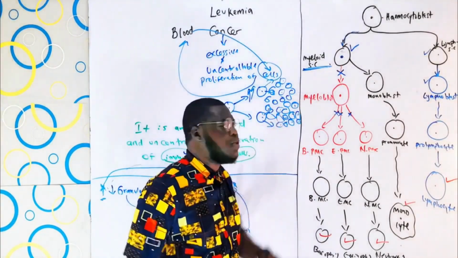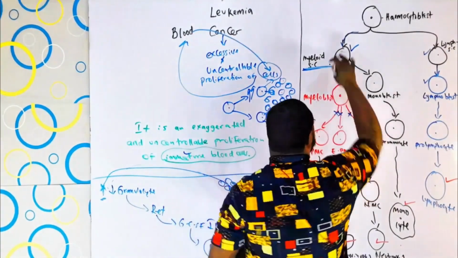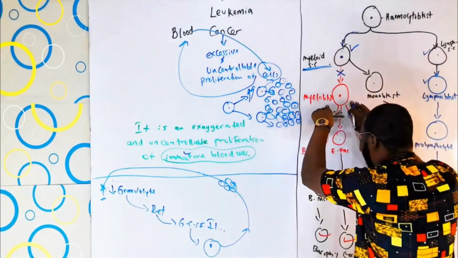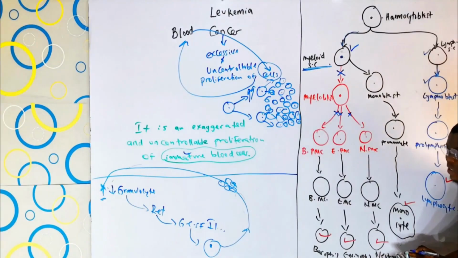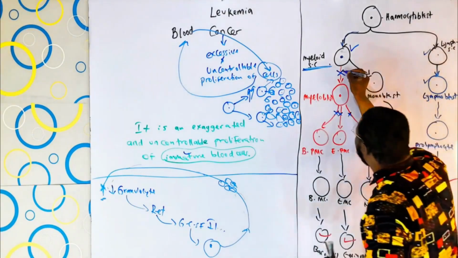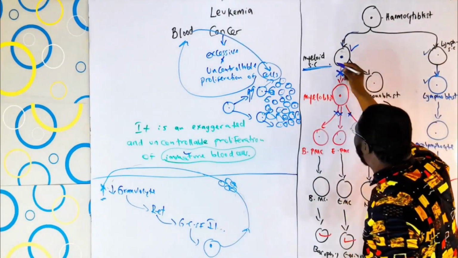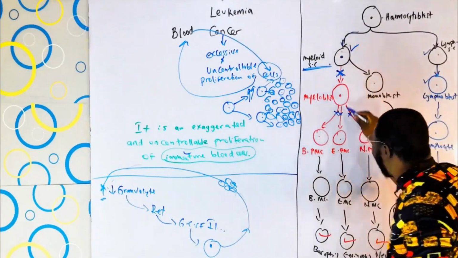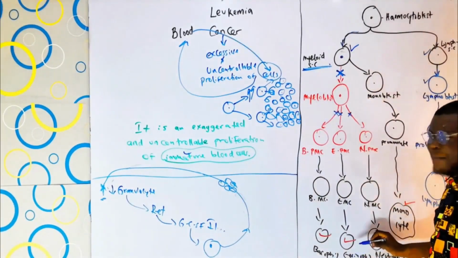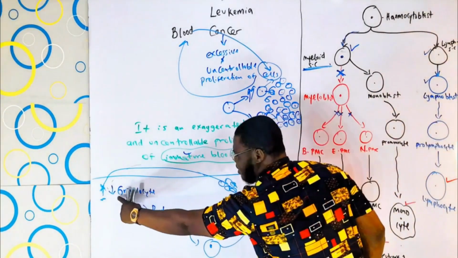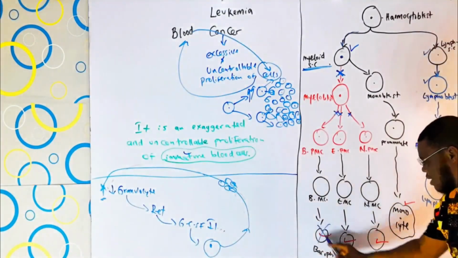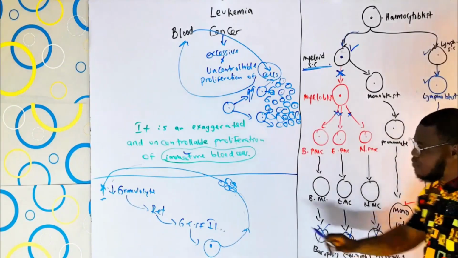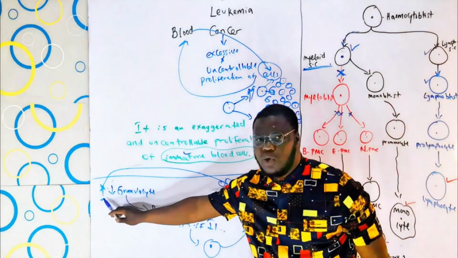Now guys tell me, after the myeloid stem cell, this cell is meant to divide into myeloblast, because we want to form granulocytes, right? Now imagine that this is arrested here, and the myeloid stem cell cannot further divide to form all these cells. What will happen to the level of granulocytes? Is it still going to be high or low? Because we are unable to produce all these cells, the granulocyte level is still going to be low.